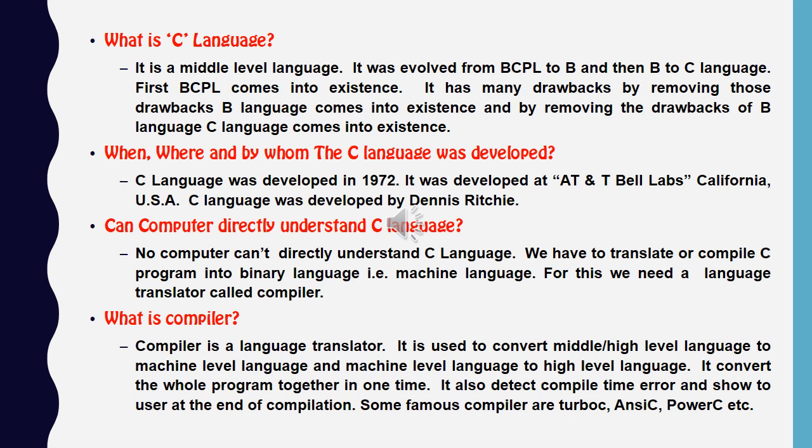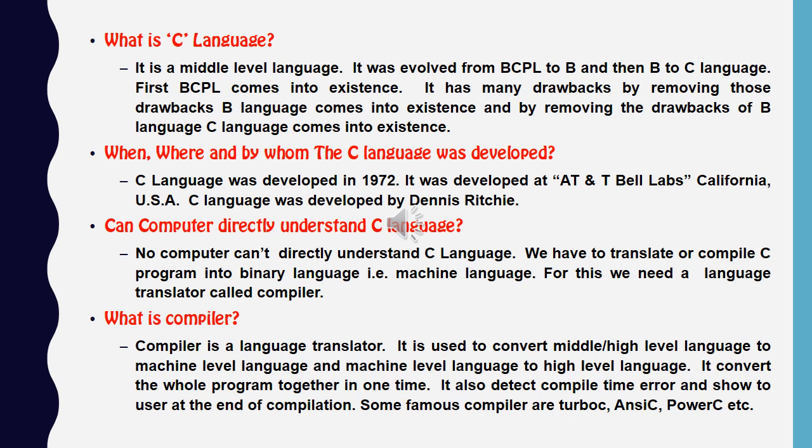First, what is C language? So C is a middle level language. How it is evolved? It is evolved from BCPL. Firstly, the language was BCPL. There were very many errors in the language. The industry, while using BCPL, found many problems. These problems were slowly removed from BCPL, and a new language came into existence, that is called B language.